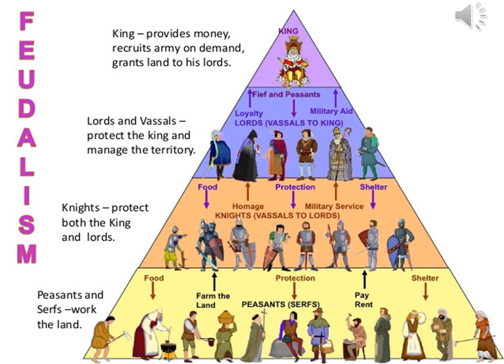Under the vassals come the knights, or the soldiers, who protect both the king and the lords. To the last strata of this system come the peasants, who were the majority in population. The peasants worked on the lands provided to them by the vassals. They had to pay taxes, which are called the feudal dues. The people who suffered the most in this feudal system were the peasants, who paid a lot of taxes to the vassals as well as the king. The French Revolution brought an end to all these feudal dues and feudal obligations.